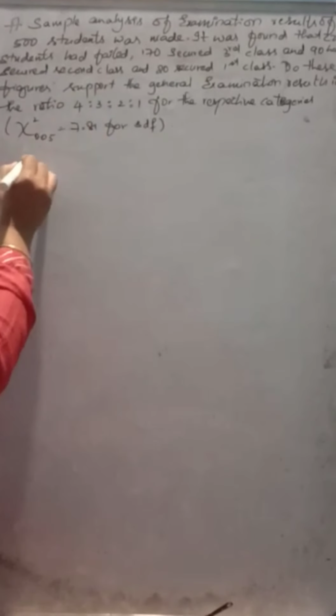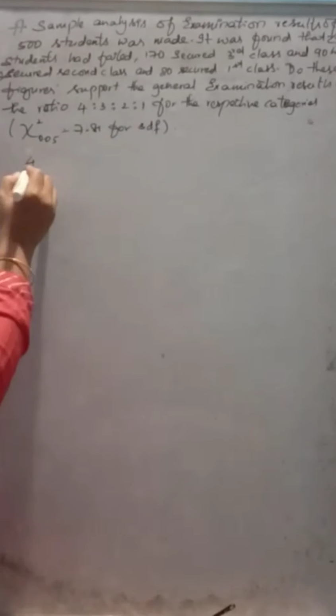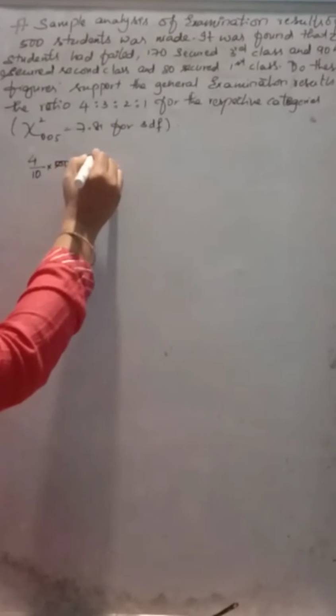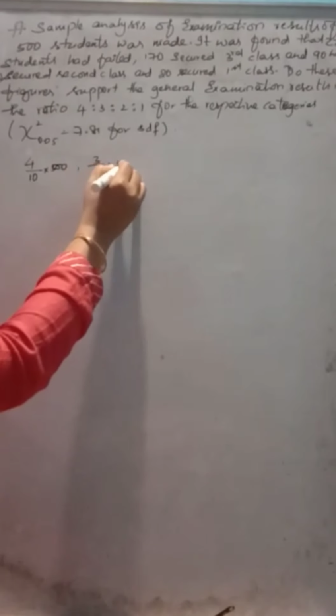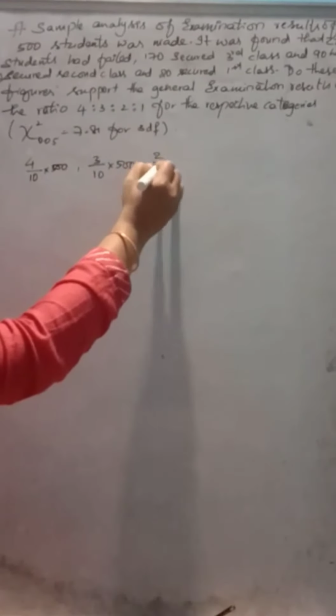Sometimes they will give. Alright, so let us find the expected frequencies for the respective categories in terms of this ratio, 4:3:2:1 out of 500. Adding the ratio, you are going to get 10. So 4 by 10 into 500 is the first category, the number of students who failed. Then 3 by 10 of 500 is the next category, people who secured third class. 2 by 10 will be the third category, people who secured second class.